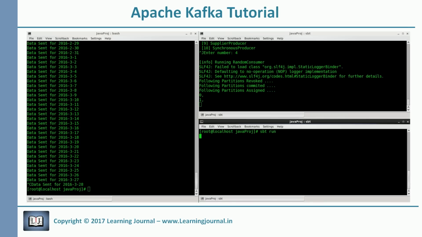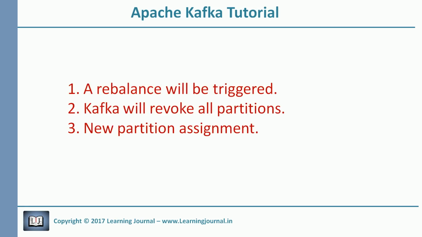Now if you start another consumer, what should happen? I think the following activities will take place. A rebalance will be triggered because you have a new consumer and it should have some partitions to read. Kafka will revoke all the partitions from the first consumer because the list of consumers in a group is modified. Then both of the consumers will get new partition assignments and each of them should get one partition. So let's do it.